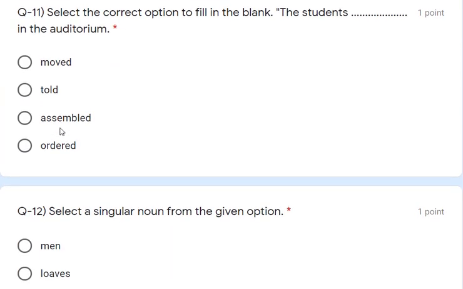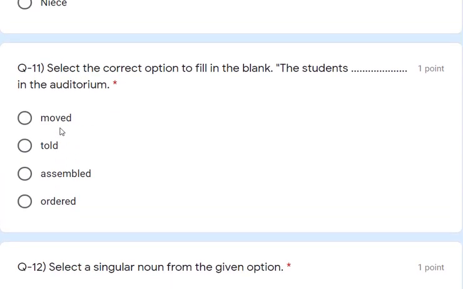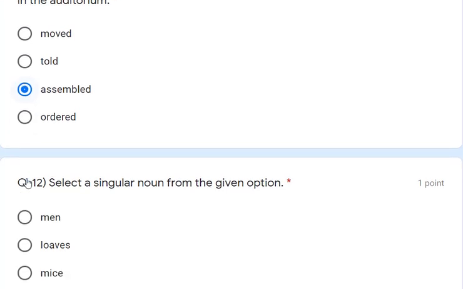Now question number 11. Select the correct option to fill in the blank. You need to select the correct one. "The students blank in the auditorium." Where can students go in the auditorium? What do we call it: moved, told, ordered or assembled? So assembled, right? The students assembled in the auditorium. That is the correct answer.